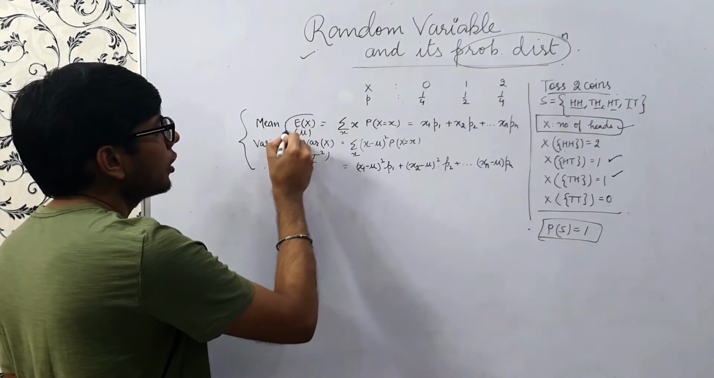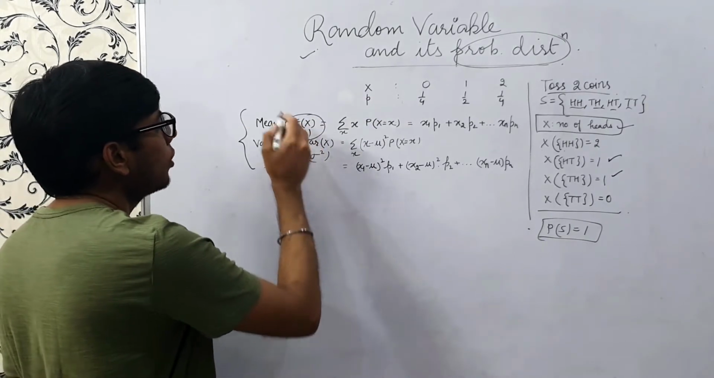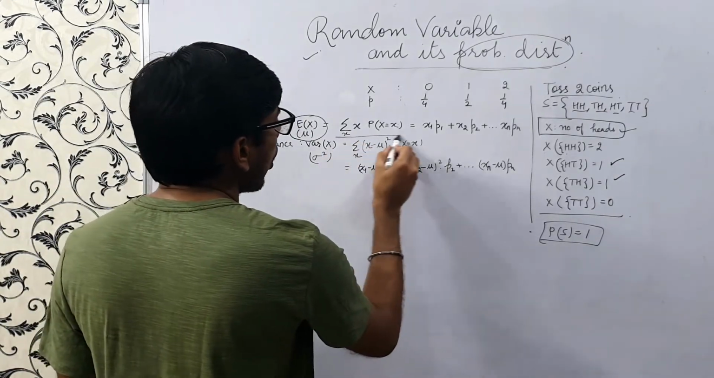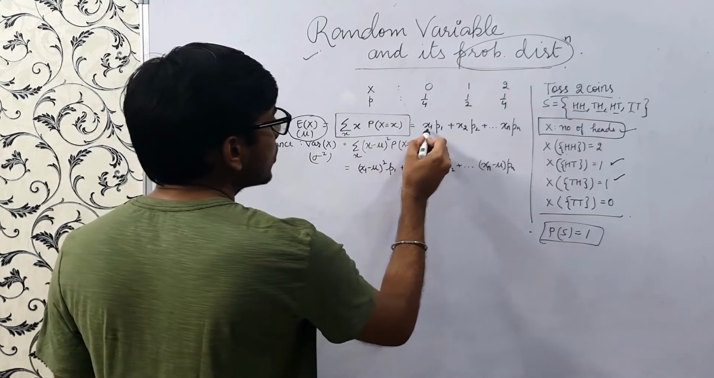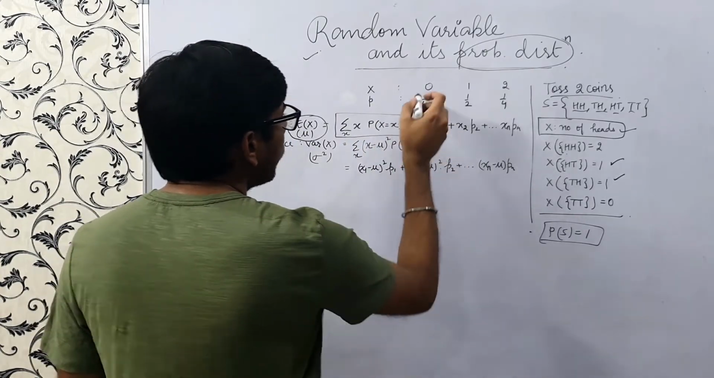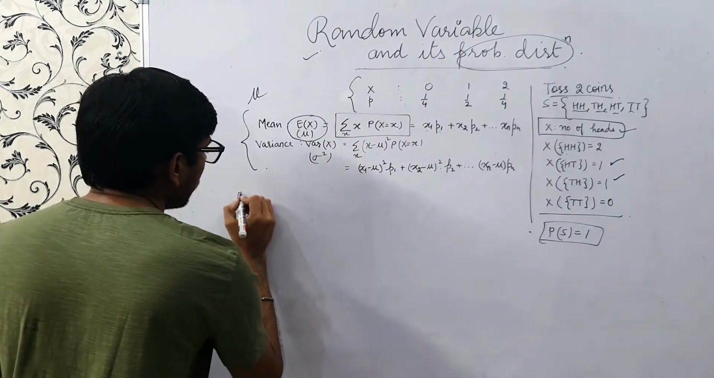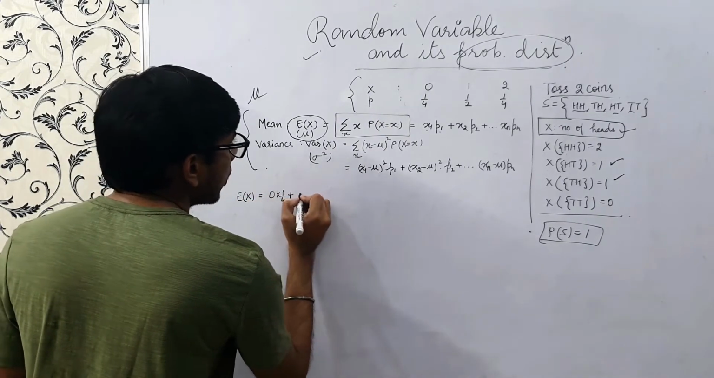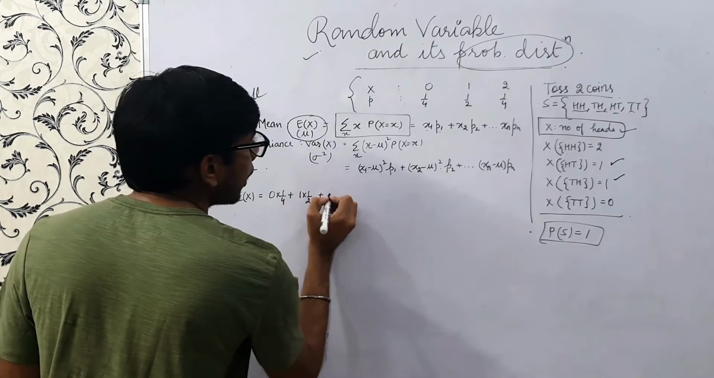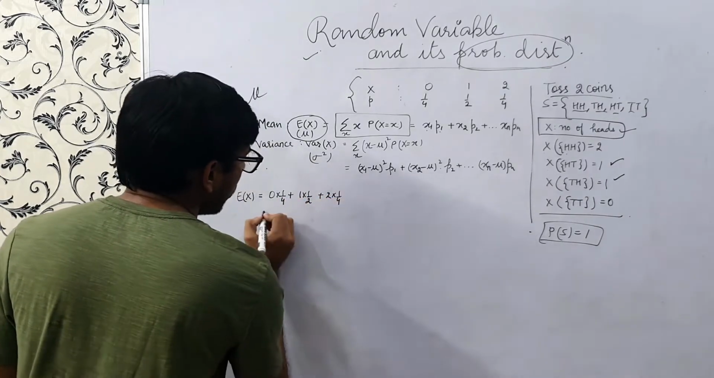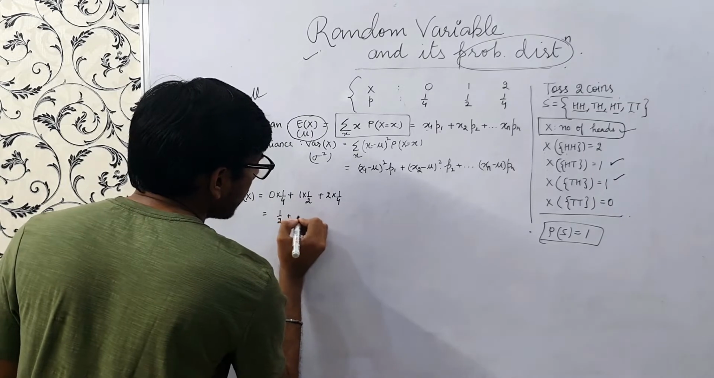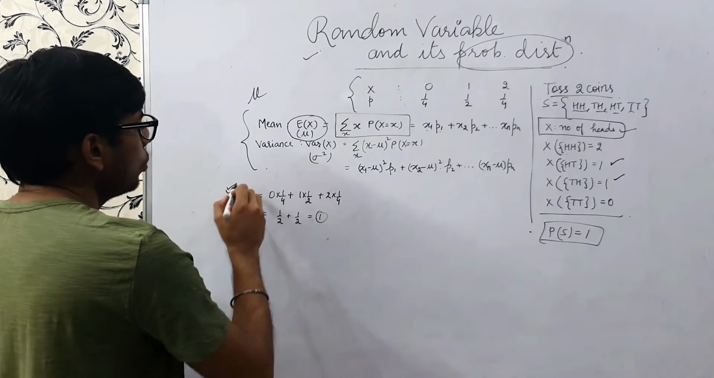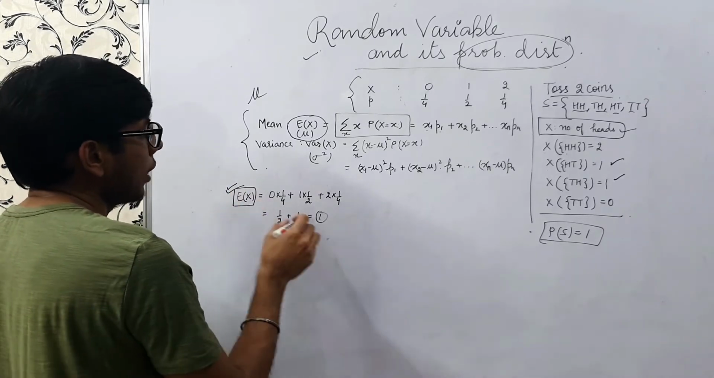So mean is denoted by E of x or mu, right? It's the sum of x times the probabilities. So in this example, what would be E of x? It would be 0 into 1 by 4 plus 1 into 1 by 2 plus 2 into 1 by 4. So it turns out to be 1 by 2 plus 1 by 2 equals 1. So the expected value of the random variable is 1.